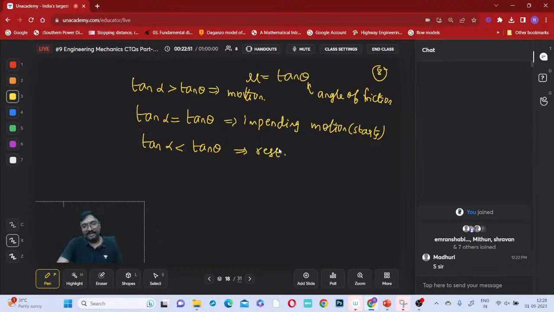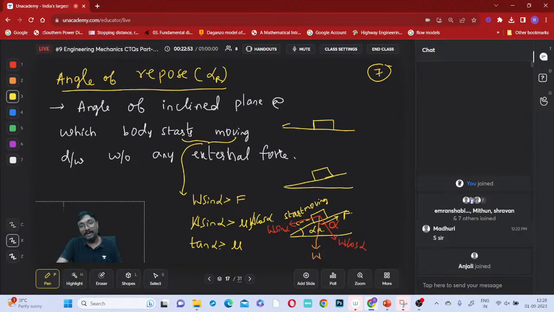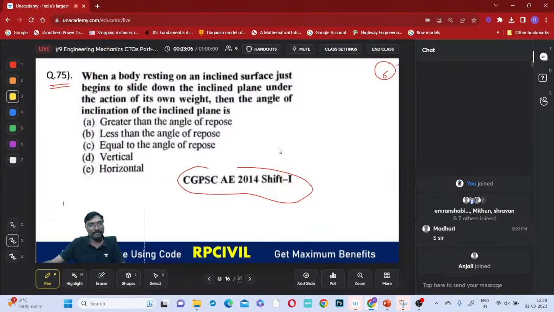Tan alpha is lesser and tan theta is higher means that the frictional value will be higher, and this downward sliding force will be lesser, na? So that is what you can say, right? Now rest only, na? Now tell me what happens if you just observe.